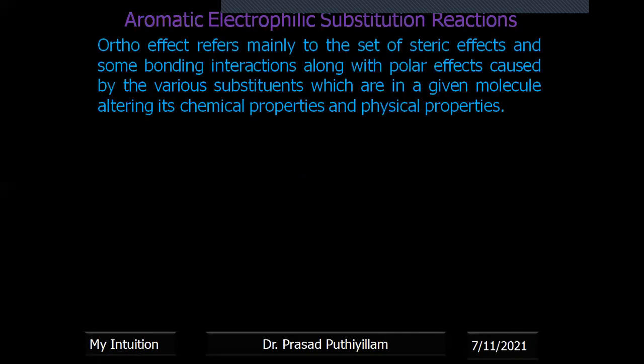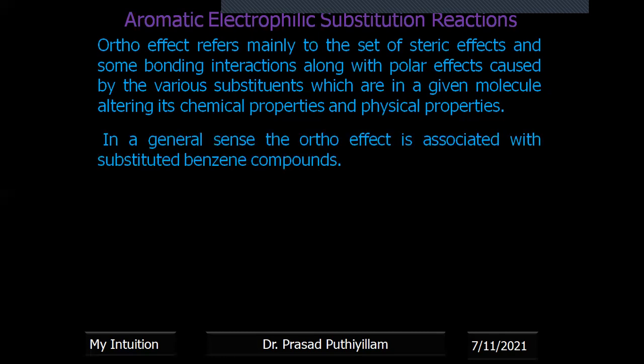So ortho effect refers mainly to a set of steric effects and some bonding interactions along with polar effects caused by various substituents in a given molecule, altering its chemical properties and physical properties. That means substitution takes place mainly at the ortho position, other than para and meta position, and it affects the chemical as well as physical properties. That effect we call ortho effect.